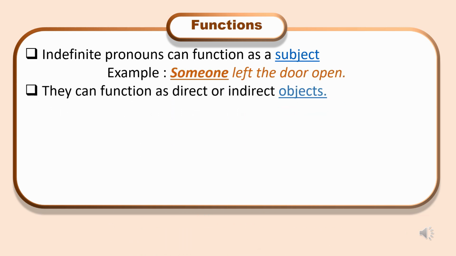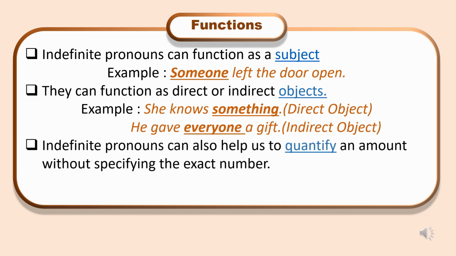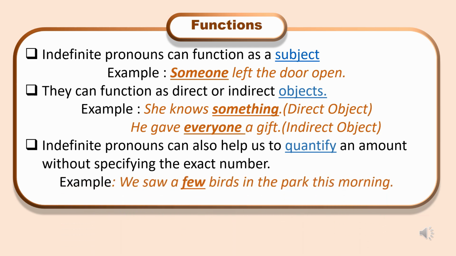As objects. They can function as direct or indirect objects in a sentence. She knows something. Direct object. He gave everyone a gift. Indirect object. For quantification. Indefinite pronouns help quantify amounts without exact numbers. Example, we saw a few birds in the park this morning. Indefinite pronouns are versatile. They can serve as subjects, objects, or quantifiers, adapting to different roles in a sentence while maintaining their nonspecific nature.